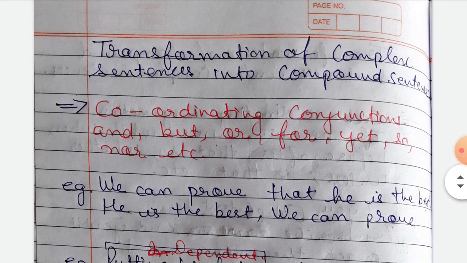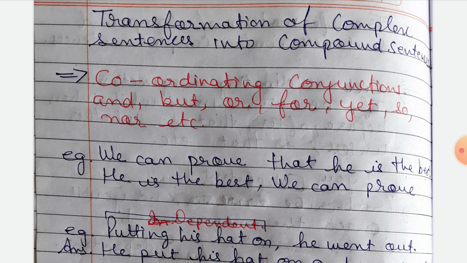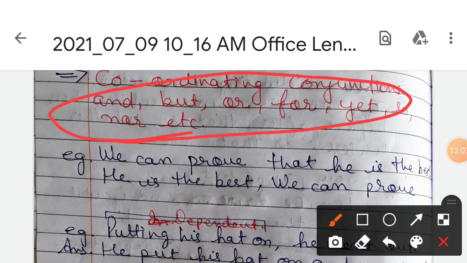Now let's take another example. Transformation of complex sentence into the compound sentence. Okay, so in this how will we change? These are coordinate conjunctions.